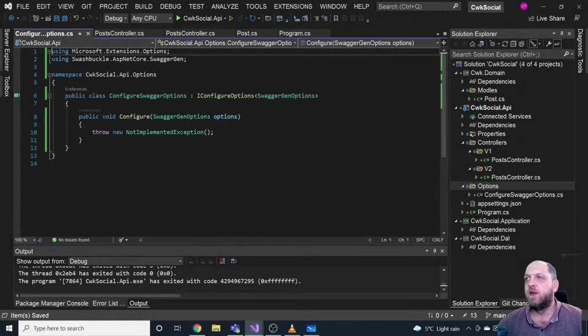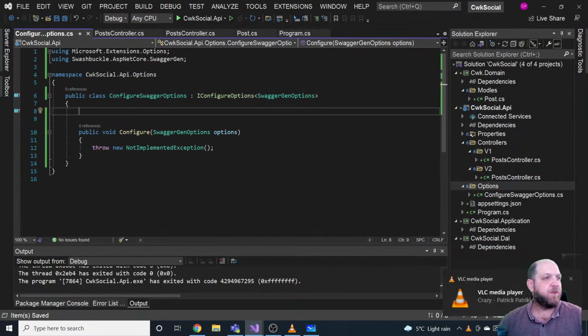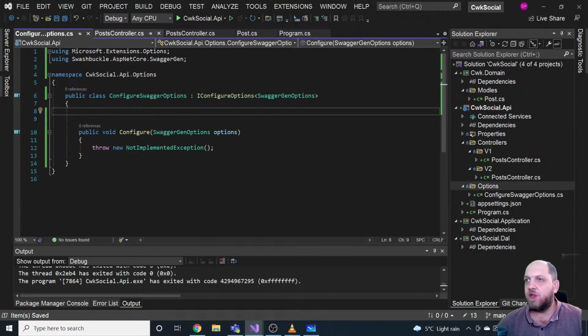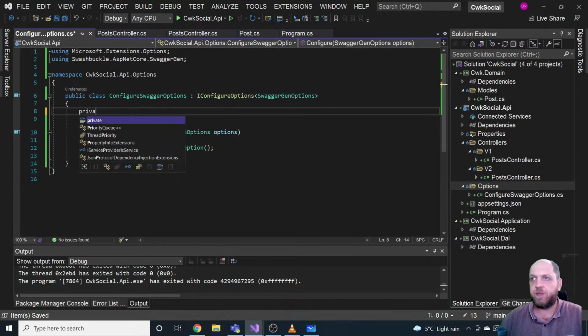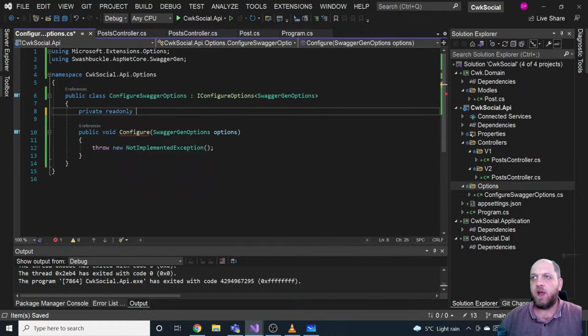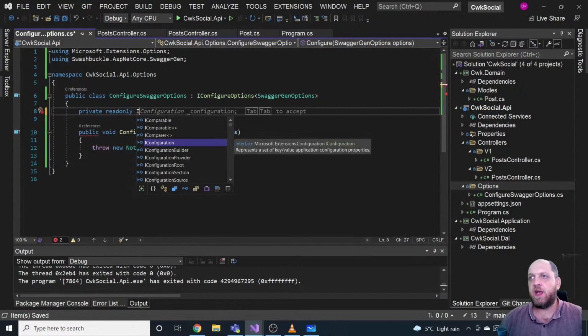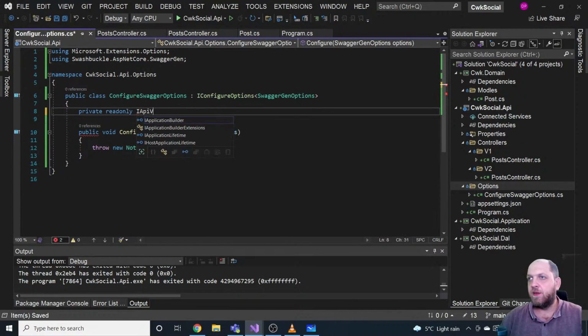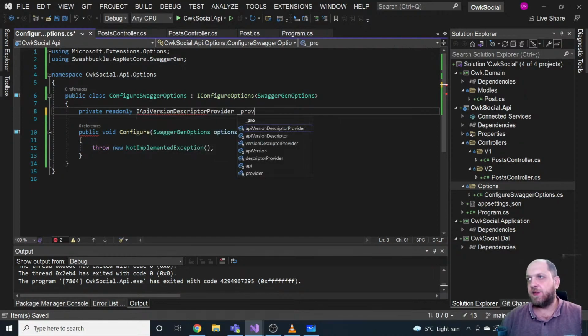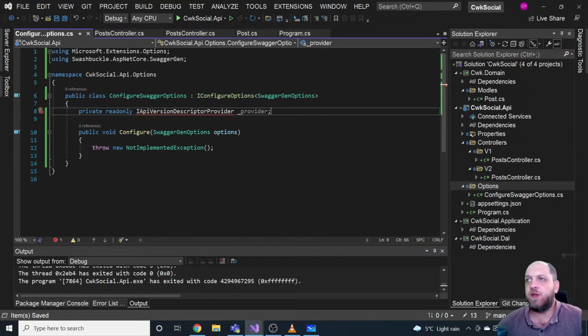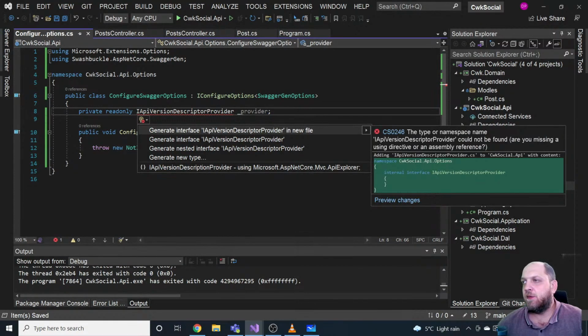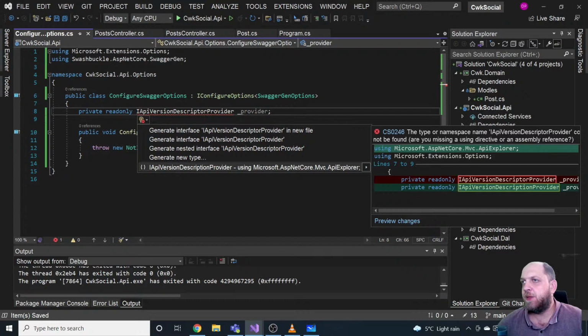Let's add the method for that, and the only thing that we need to implement is a method configure, where we can specify what we actually need to do. But the reason we actually use this options pattern is that in this options pattern we can use dependency injection. So I would have here a private read-only, and as I said, the service that I would need from the API version is the API version description provider. It's just a provider that actually gives you information about the API versions that you currently have. Okay, using Microsoft ASP.NET Core MVC API Explorer.